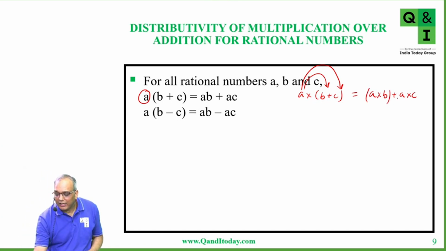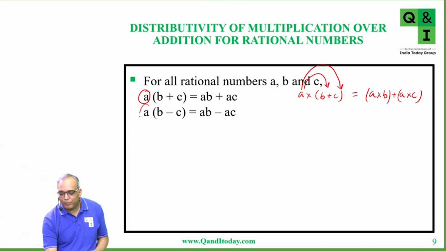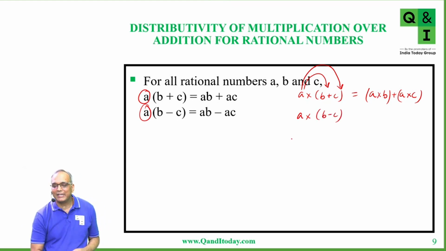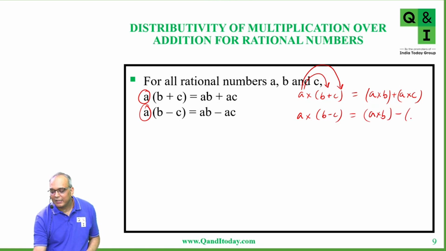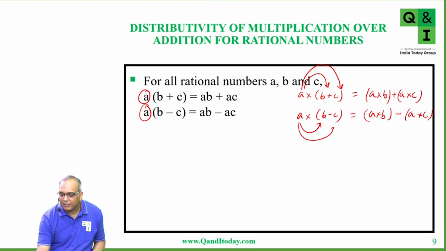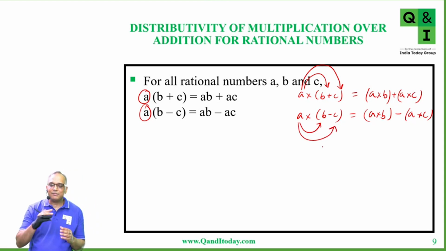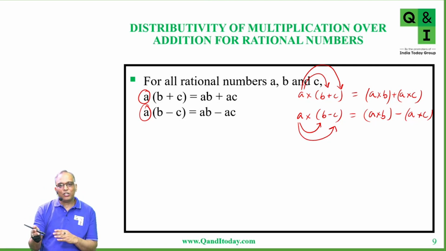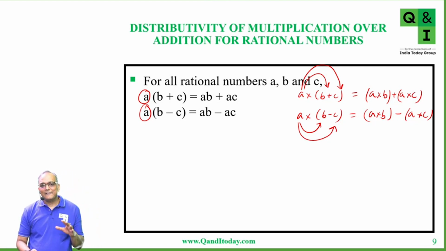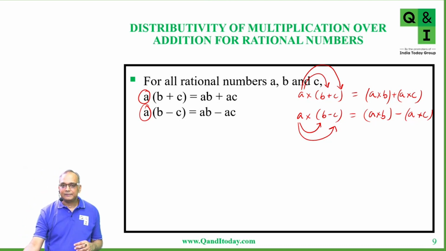Now, if you have to distribute A over subtraction, let's say A times (B minus C), A into (B minus C), this will become A into B minus A into C, right? So here A is being distributed over subtraction. A is multiplied to B, then minus A is multiplied to C. Is this clear? Distributive property? Yes, sir.